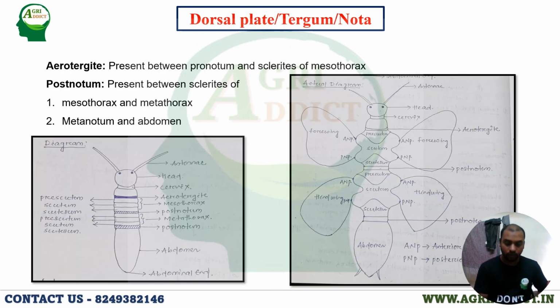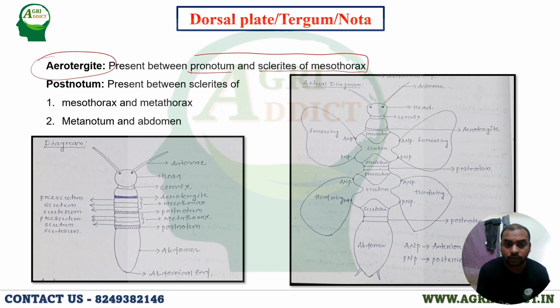You see here, the acrotergite is present between the pronotum and the sclerite of the mesothorax, and the postnotum is present between the sclerites of the mesothorax and metathorax, and between the metanotum and abdomen. You see here, this is not the actual diagram. For simplification only, from my point of view, I have drawn this picture for easy understanding.